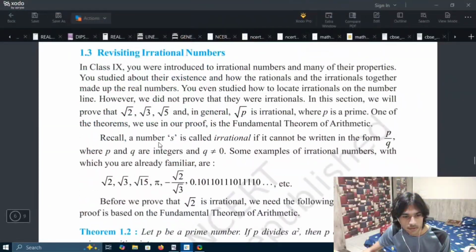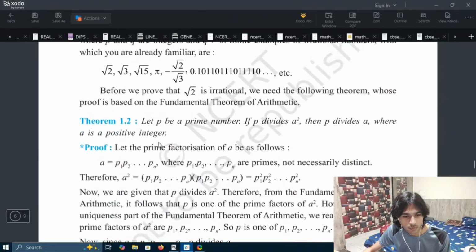Today, we're going to start with a much better topic. There are two theorems, and there is a very interesting concept of how to prove root 2 and root 3 as irrational numbers. So let me just start. Okay, it is recording. Let me jump to the tab. So, revisiting irrational numbers, we have to prove all of these are irrational numbers.